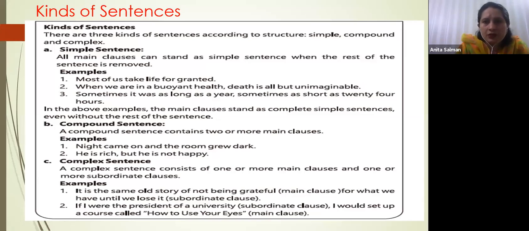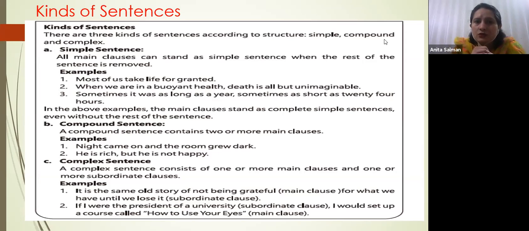If you pay close attention, the main sentence is death is all but unimaginable. This is the simple sentence. If you remove the first clause, it remains as it is. So this is a simple sentence.